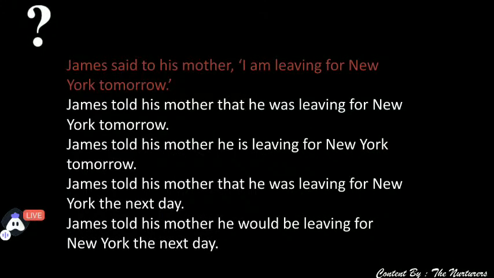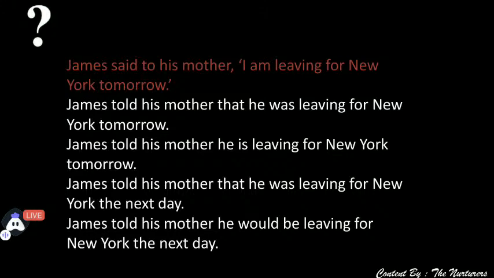The very first question is on your screen. I am giving you a time of a minute. You all need to tell. There are different options, four options of the question. आपको बताना है which is the correct one. Okay. James said to his mother, I am leaving for New York tomorrow. जेम्स ने अपनी मम्मा को कहा कि कल वो न्यूयॉर्क के लिए लीव कर रहा है.